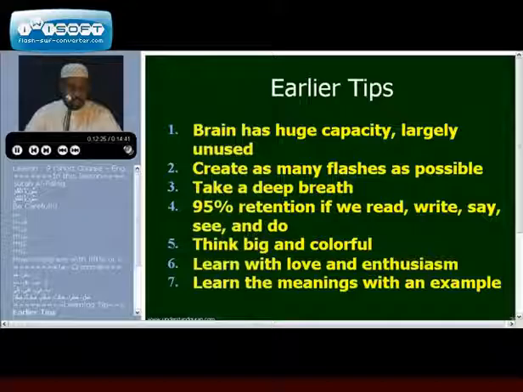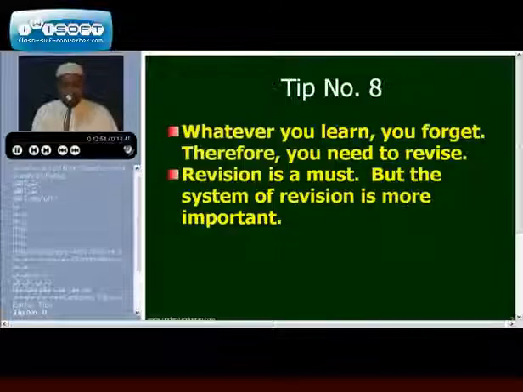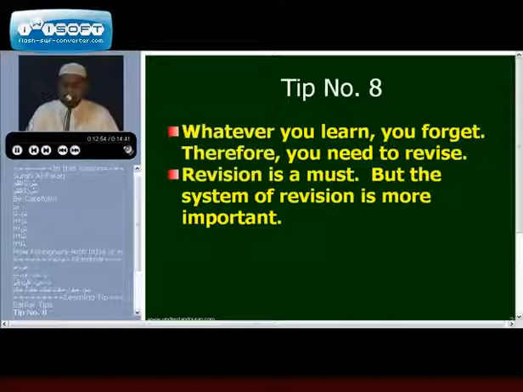Now let's come to learning tip. Just a review of earlier tips. We know that our brain has huge capacity, which is largely unused. Try to create as many flashes as possible. Take a deep breath, and also try to again read, write, say, see, do, so that 95% of it is retained. Think big and colorful, and learn with love and enthusiasm, and learn the meanings with an example.